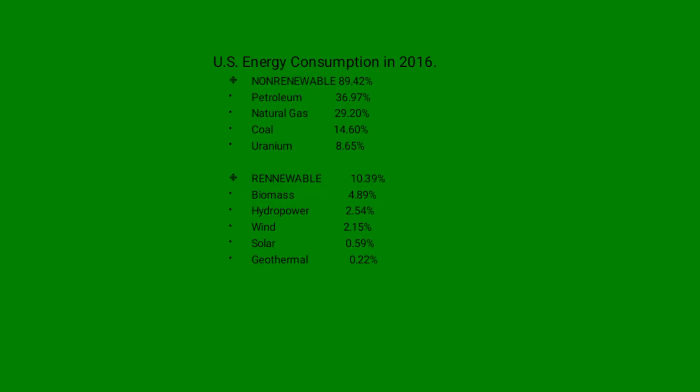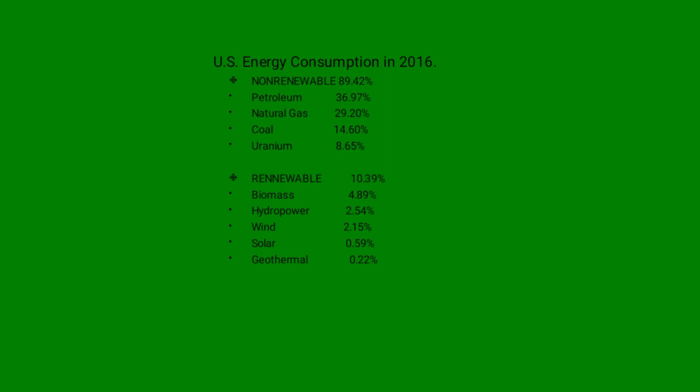So this is USA energy consumption in 2016. How the USA, the United States, consumed energy in 2016. And if you look carefully, you will see that they consume non-renewable energy more than renewable energy because they consume 89.42% non-renewable energy and they consume 10.39% renewable energy sources.